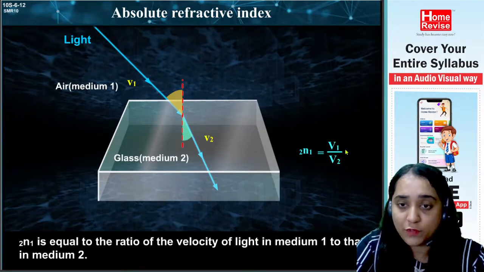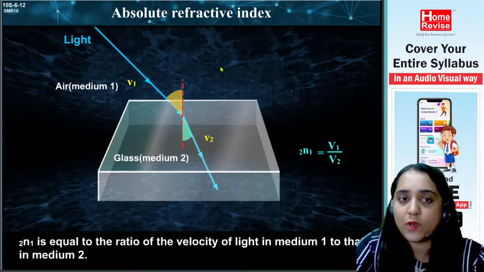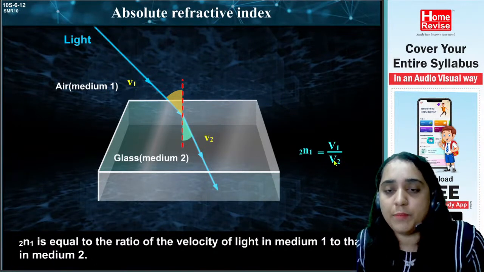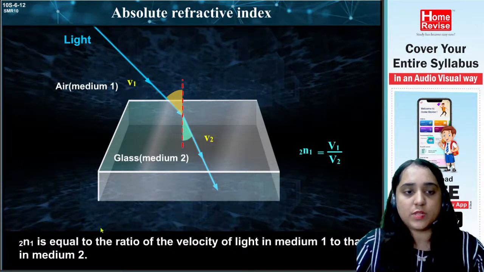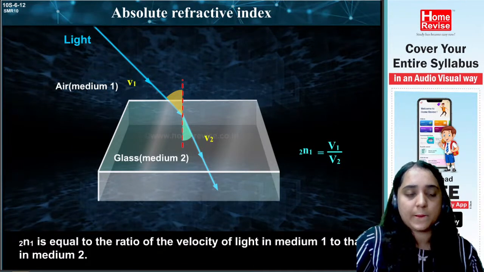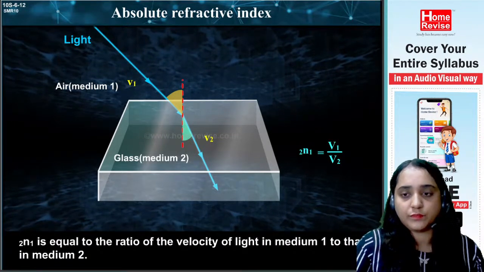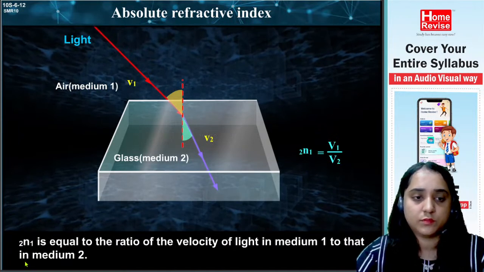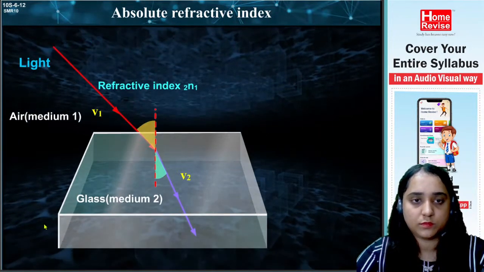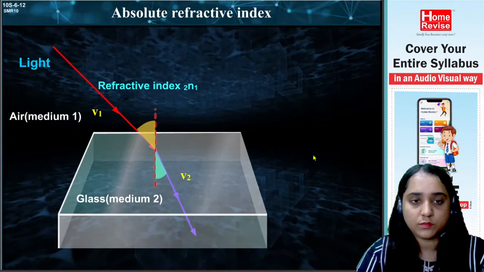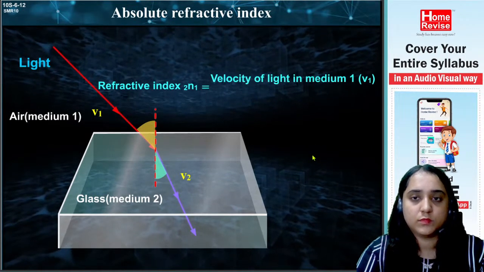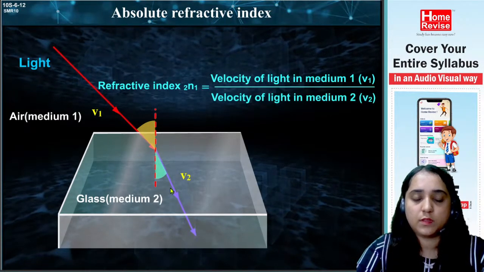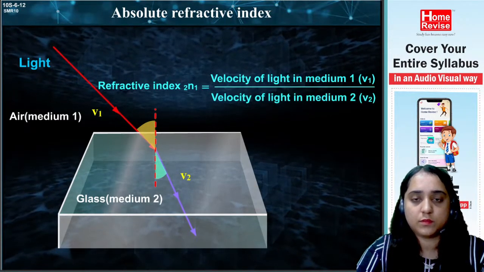But when you write the ratio of the velocities, the first medium velocity should be written on top and the second medium velocity below. So the refractive index of the second medium with respect to the first is equal to the velocity of light in medium 1, V1, upon the velocity of light in medium 2, V2.